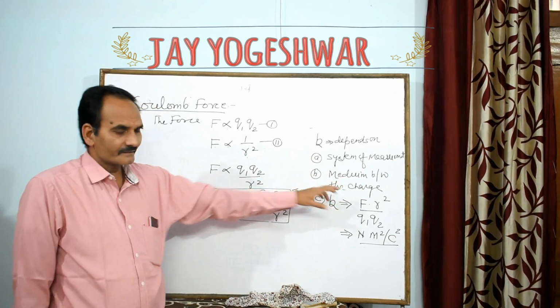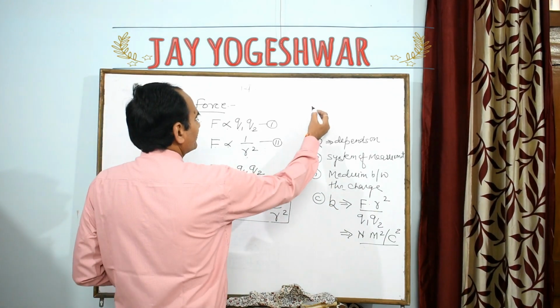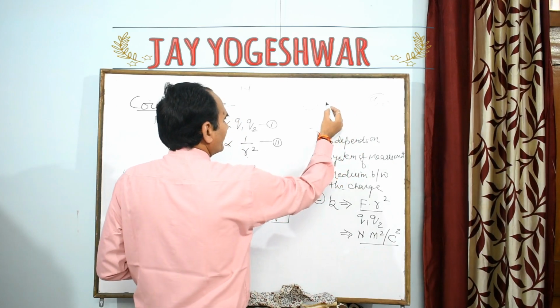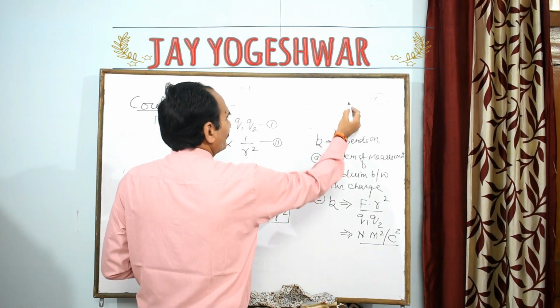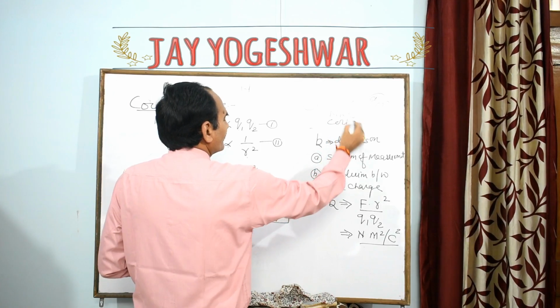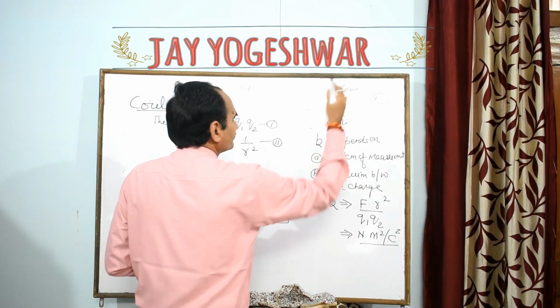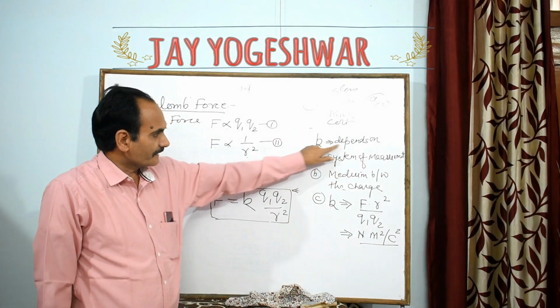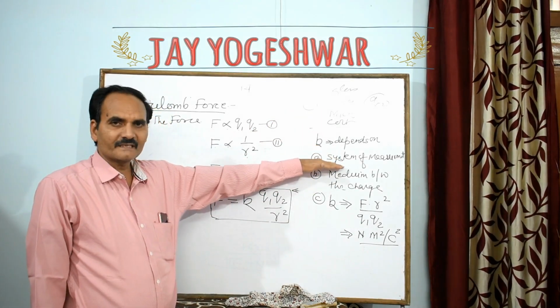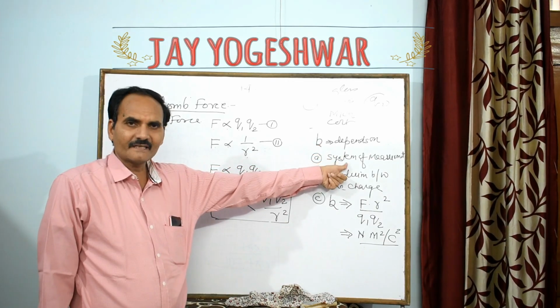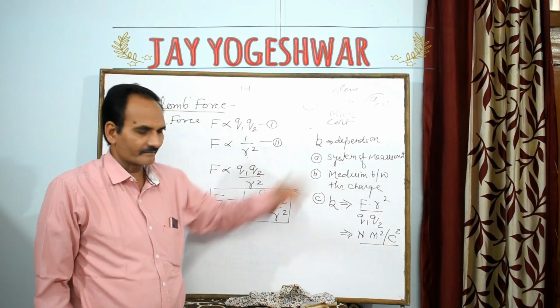It also depends on the medium between the charges. Suppose this one is Q1 and this one is Q2, and these charges are kept in a medium, just like water, mica, cotton, or glass, whatever. Then this K depends on it. Suppose we are taking the system of measurement CGS, then the K value is different. If we take the system of measurement MKS, then the value of K will be different.